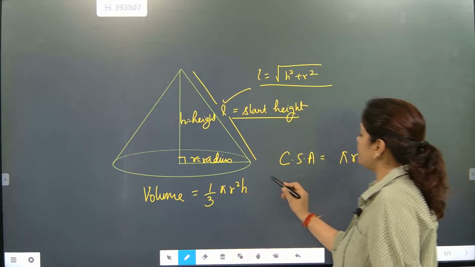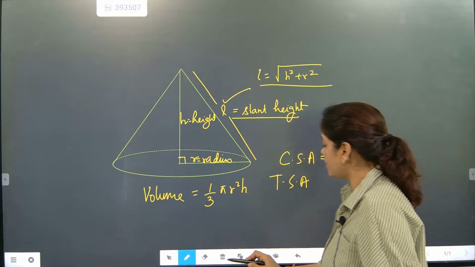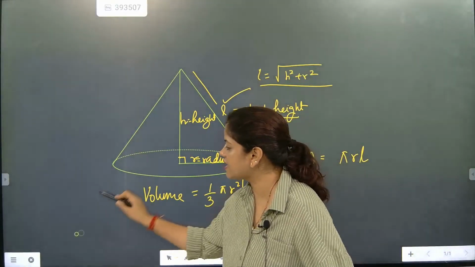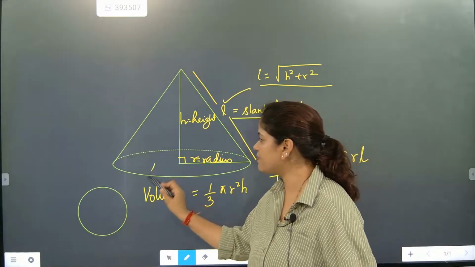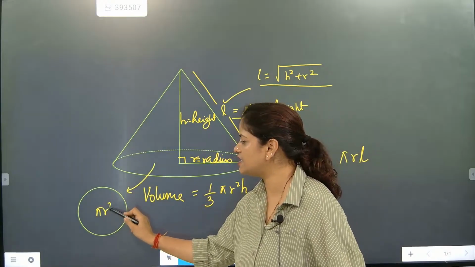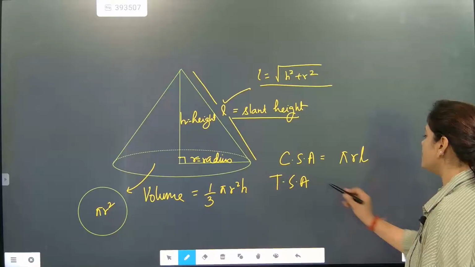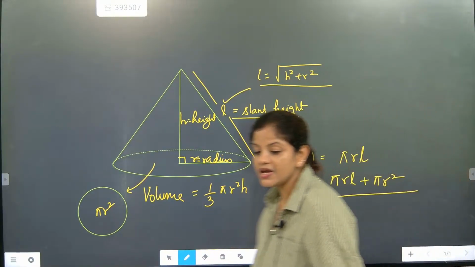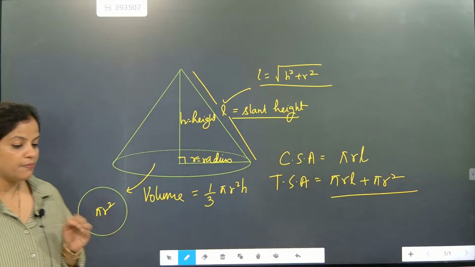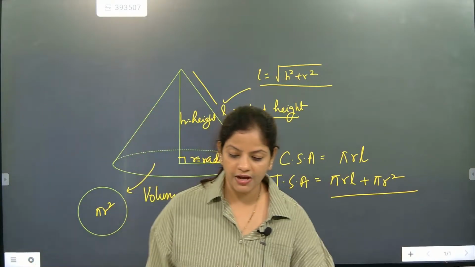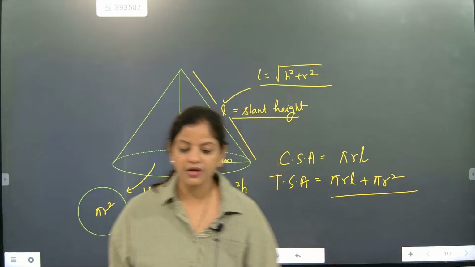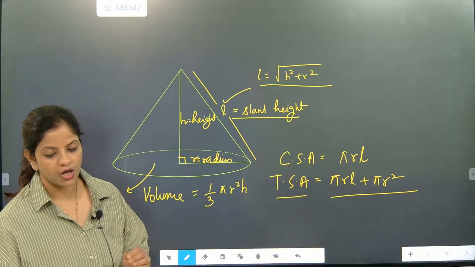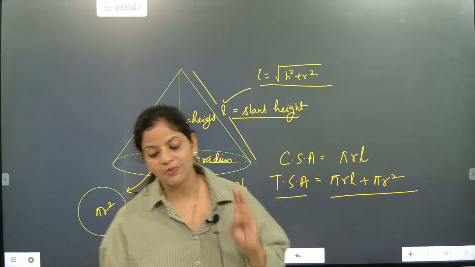Now comes the total surface area. In TSA we are going to consider its base part. This base part is exactly a circle, and that formula is pi r square. So the TSA will become pi RL, that is curved surface area, plus pi r square. Pi RL plus pi r square, and that is considered as what, beta? That is considered as the total surface area of a cone. So total surface area of a cone is pi RL plus pi r square.